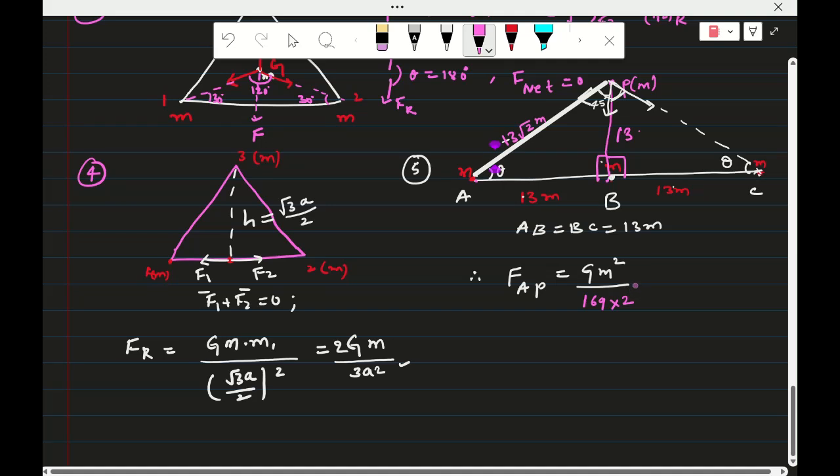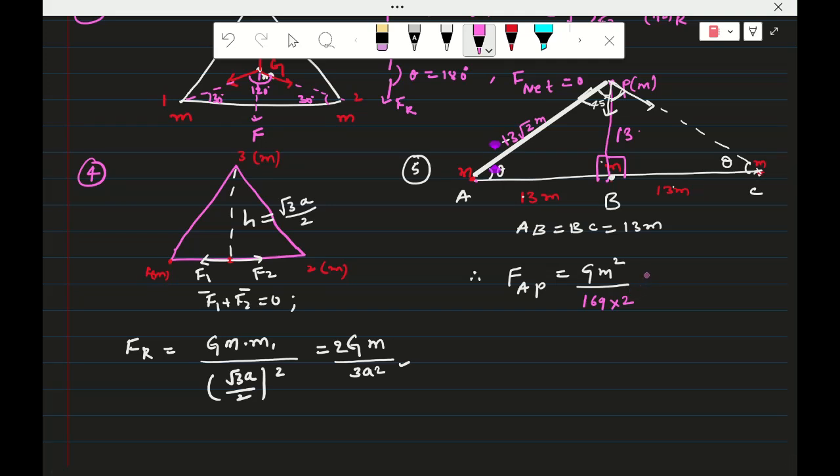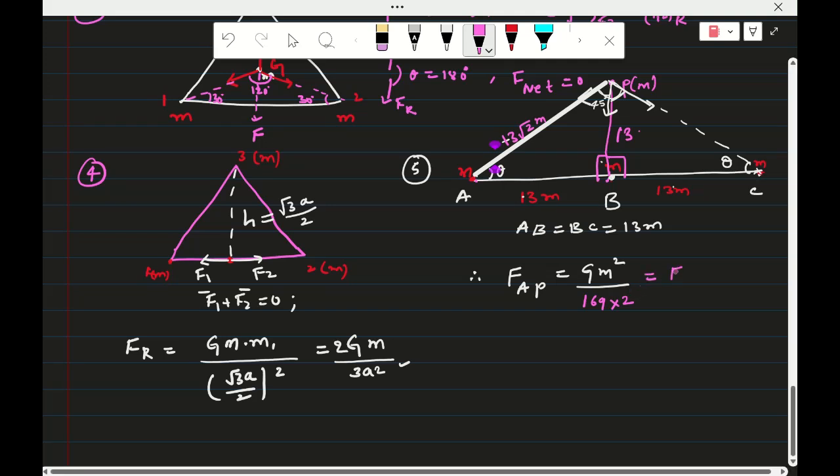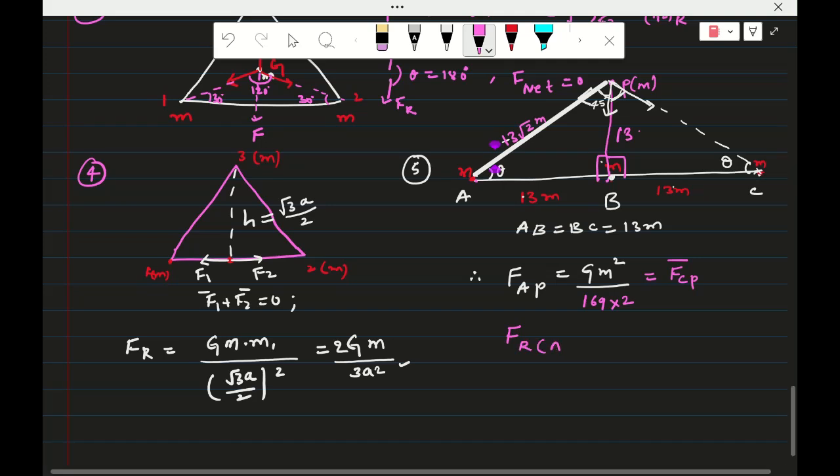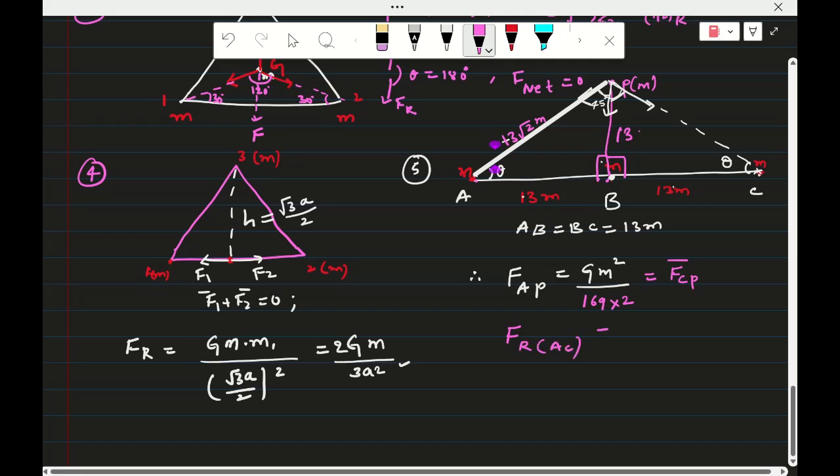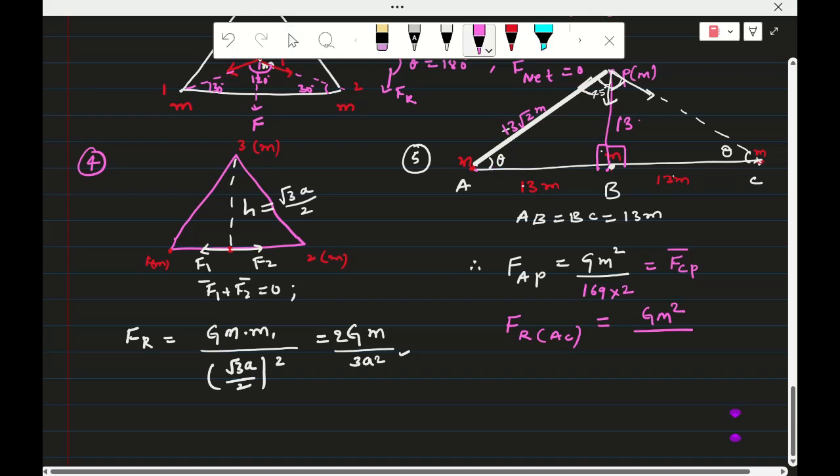Similarly FCP will also come, both are equal forces. The angle between FAP and FCP is 90. Then F resultant due to A and C particles, with the angle between them 90, is G M square by 169 into 2 into root 2.